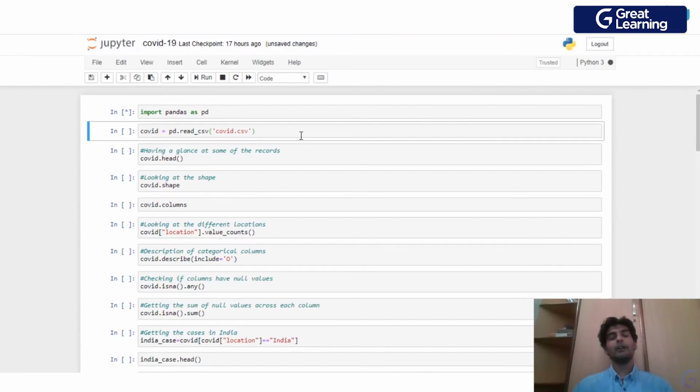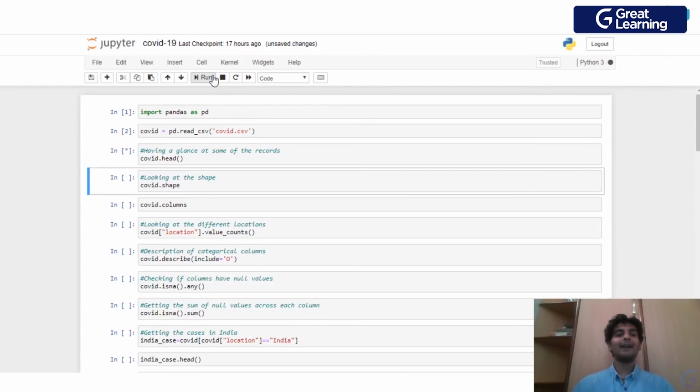So our first task would be to import the pandas library. To those of you who don't know what exactly pandas is, this library is mostly used for data manipulation, and with the help of this, we can load whatever CSV files we have. So we'll be using the read_csv function to load up the covid.csv file. So this is the name of my file. If you need this file, the link will be available in the description once the session is done. Right, so I'm loading this file, and I'm storing this in an object called covid.